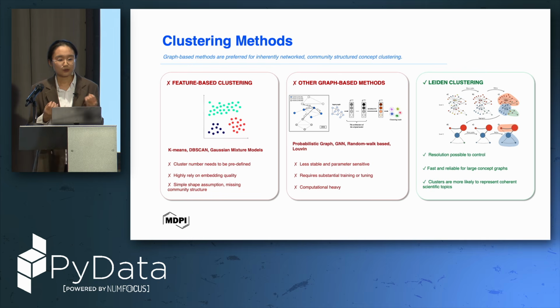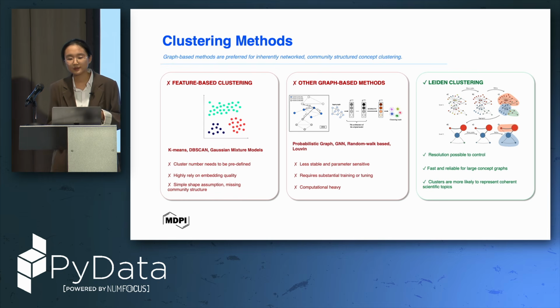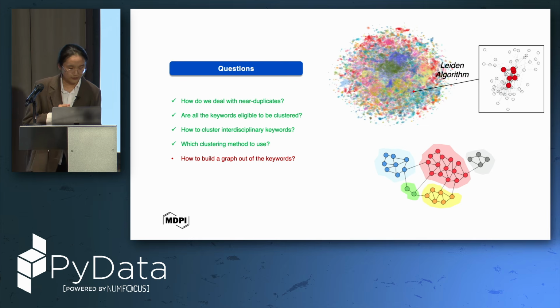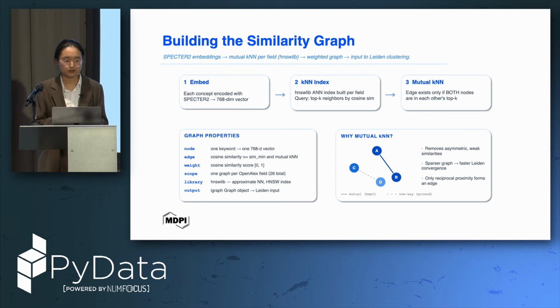And this is also not like a traditional feature-based clustering, because here we want to detect more of a community structure between keywords. So that's why we fall into the graph clustering methods. Okay, so when we decide on the Leiden algorithm, we now only have a bunch of keywords, and we now need to decide how to build a graph out of these keywords.